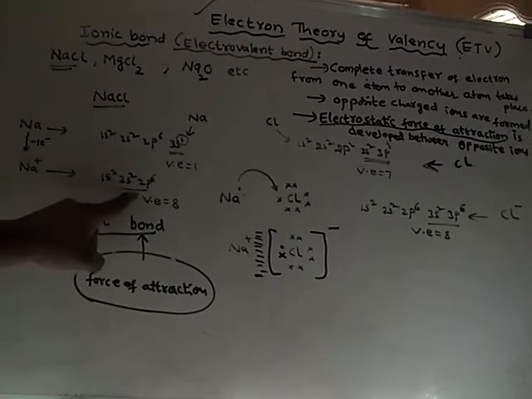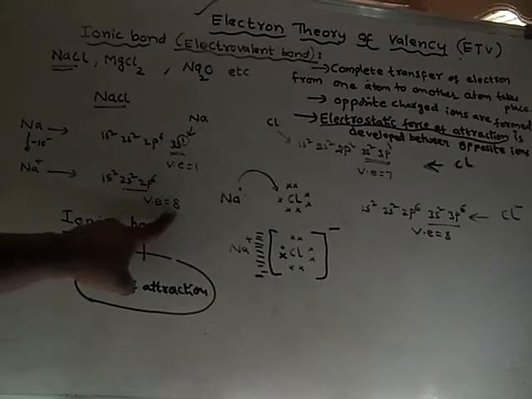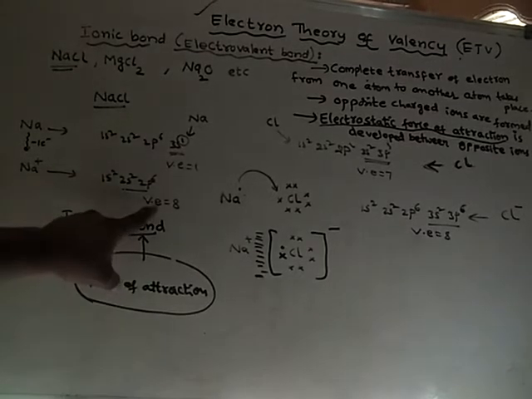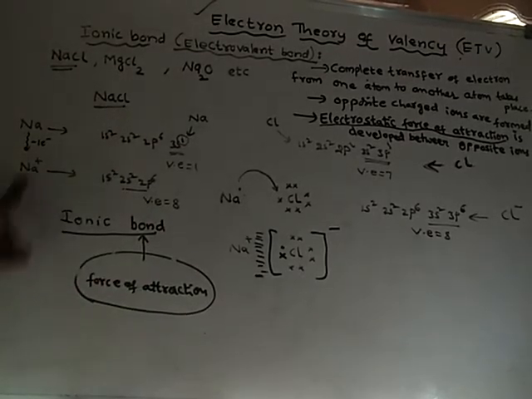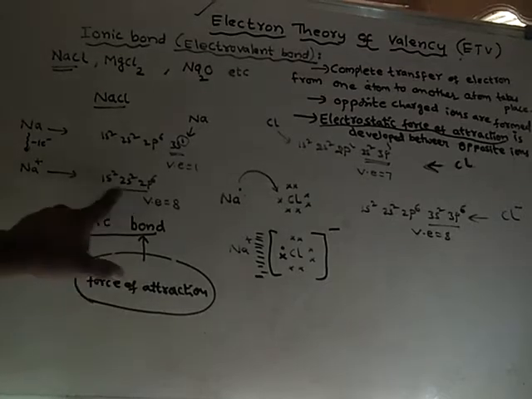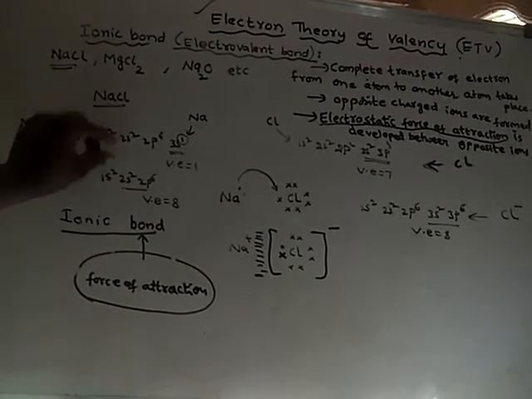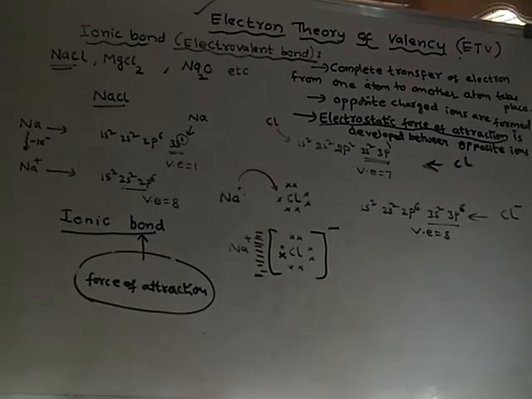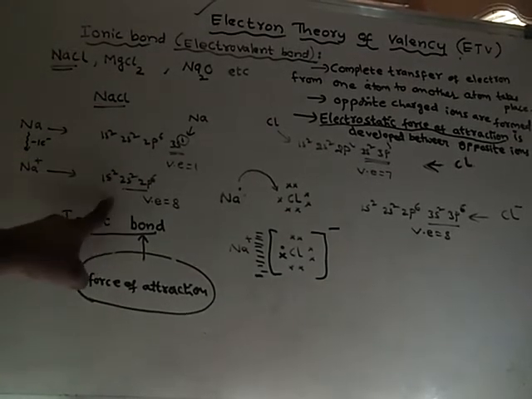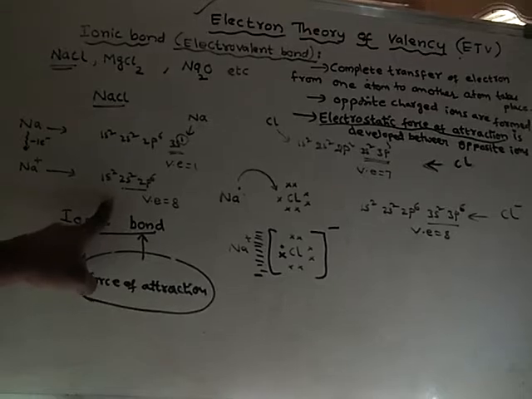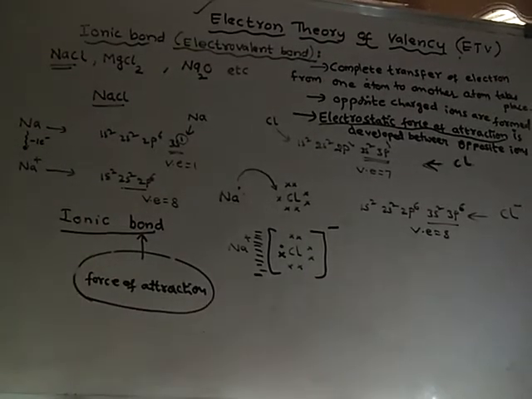In the second orbit there are 8 electrons. That means the outermost orbit has 8 electrons, so there are 8 valence electrons in Na+. So Na+ is stable. There is a rearrangement of electrons, and that is why sodium has become stable.